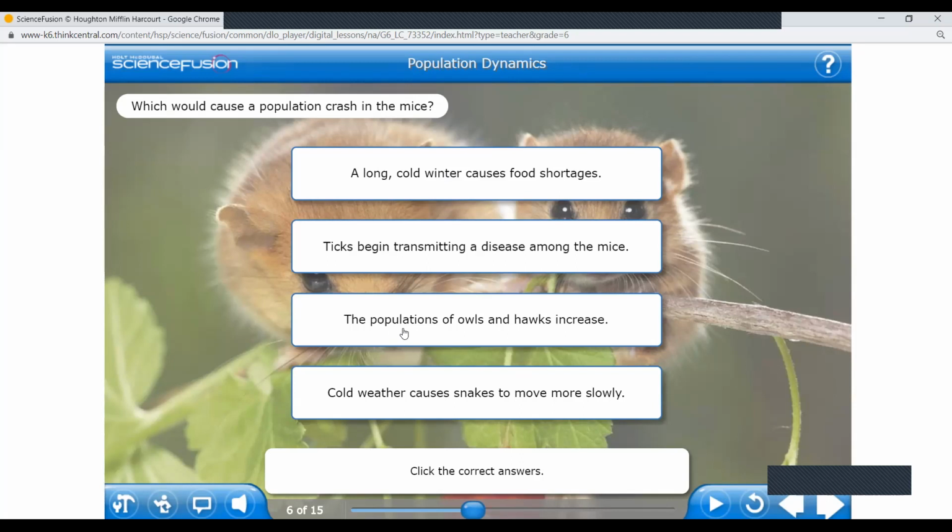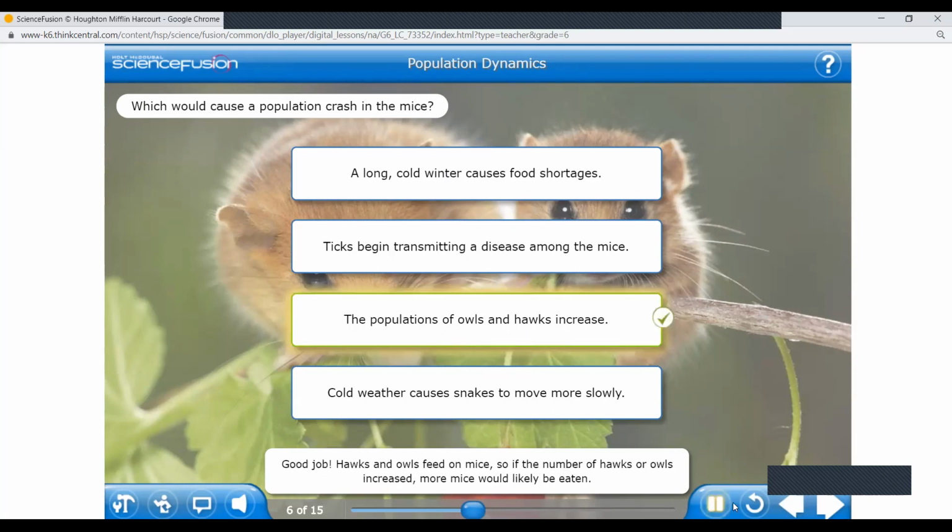A long cold winter causes food shortage because the population of owls and hawks increases. If the population of the hawk and owl increases, do they eat the mice? Yes. Good job. Because if the carnivores are more, they try to eat the mice, and of course the population will get affected. Cold weather causes snakes to move more slowly. When the snakes are moving slowly, they cannot. Okay, and even I don't think so. A long cold winter, you've got.